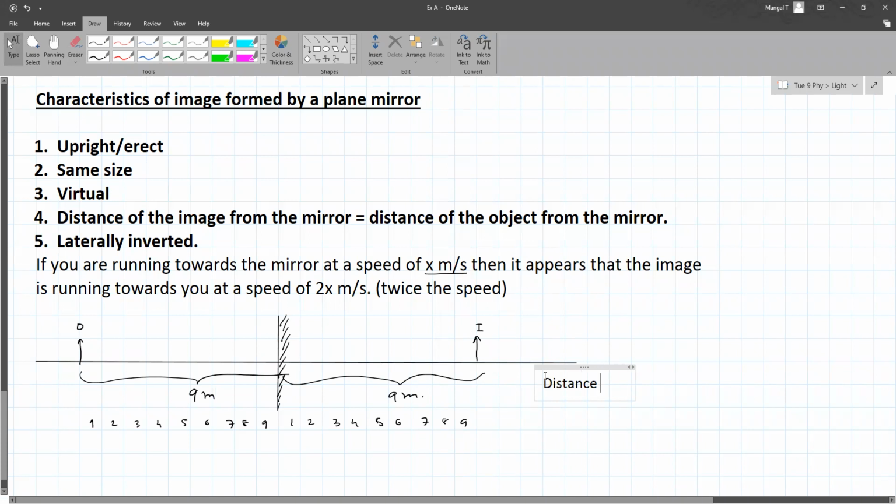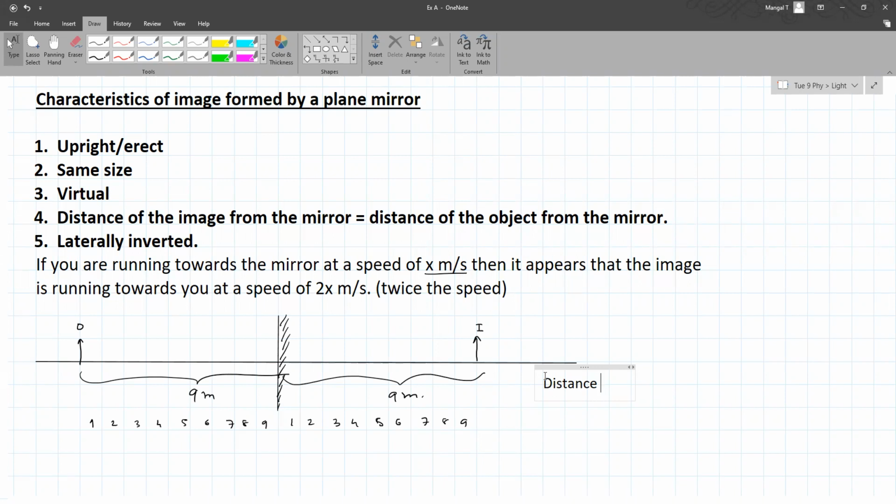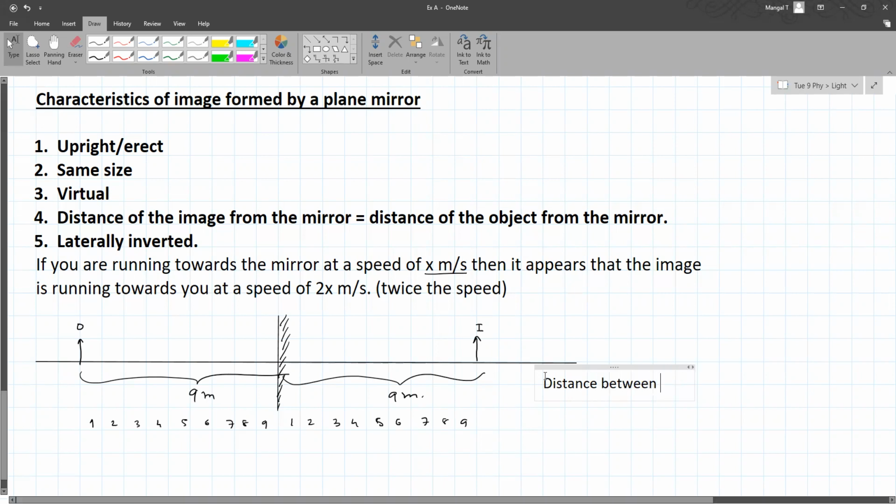I'm just stressing on that word because you had this thing like the image is on the mirror. So that's not the thing. The image is behind the mirror, and whenever I say it is behind the mirror, it appears to be behind the mirror, because it physically can't actually be behind the mirror.